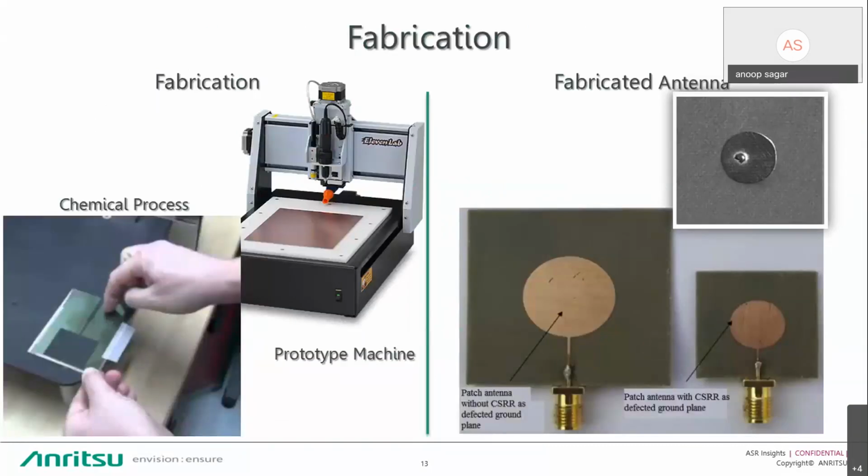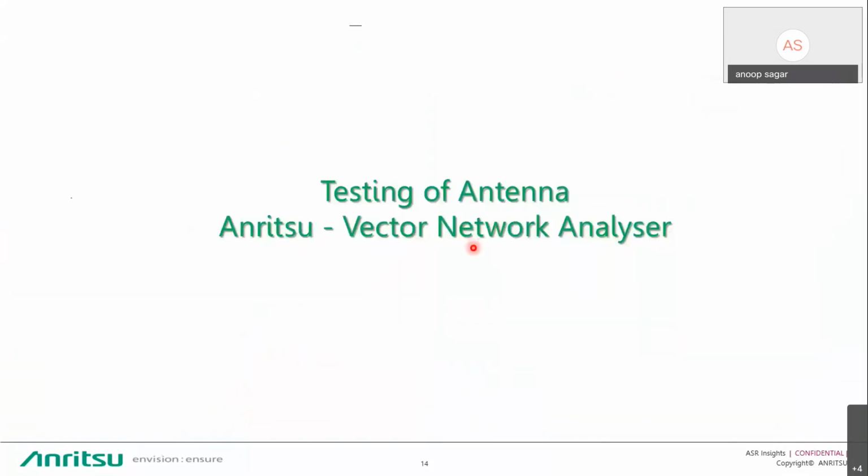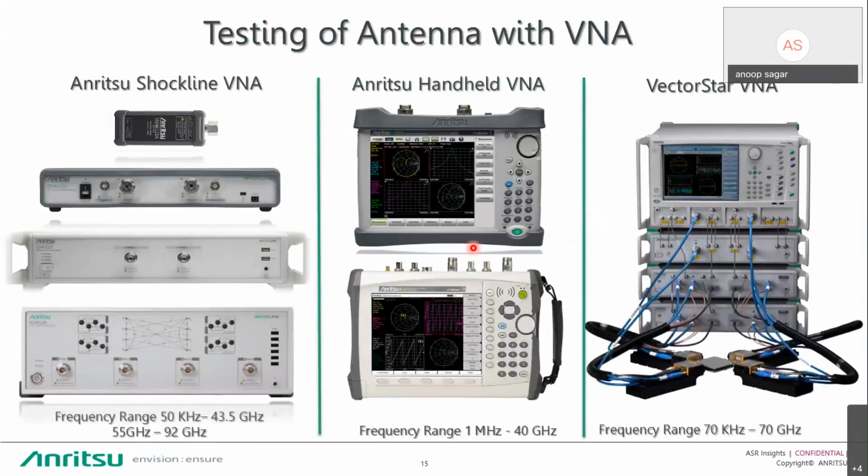Then after fabrication of the antenna, you have to test your antenna. When you are testing your antenna, Anritsu comes into action with the vector network analyzer. We have a wide range of vector network analyzers, which start from several kilohertz and go to 1.1 terahertz. We have the Anritsu ShockLine family.